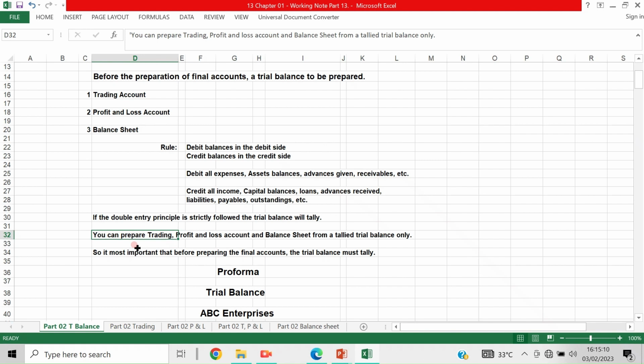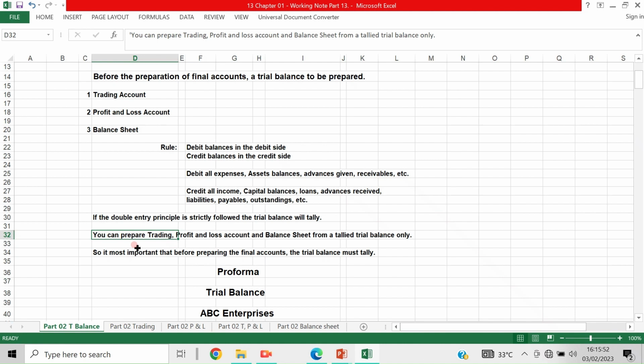Again I am telling you that tallying the trial balance is just making sure of the arithmetical accuracy. But there can be some principal errors, technical errors, like one debit account increased and another debit account decreased by mistake. Such types of errors cannot be found out by tallying the trial balance.